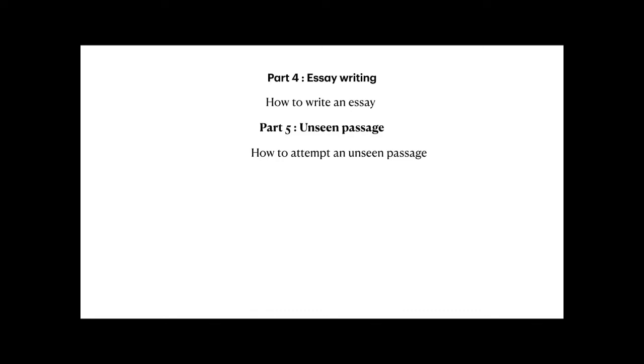Last but not the least, the fifth part of section B is your unseen passage. In this, I will teach you how to attempt an unseen passage. In your unseen passage, comprehension questions will be given. You have to answer them. The meaning of an italicized portion will be given.